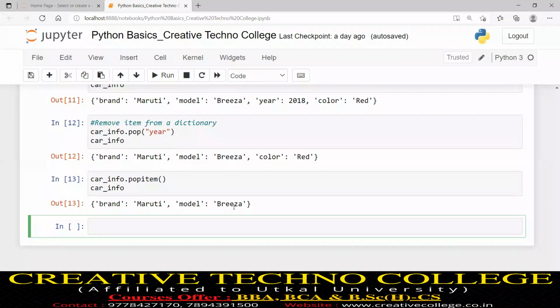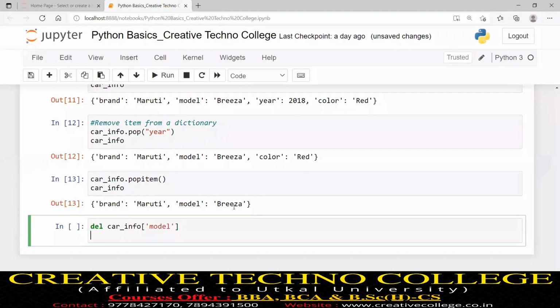Then there is another way, using the del keyword. Using the del keyword also we can remove a pair. So I can write del, then your dictionary name, car_info, and suppose I want to remove model colon Brezza, so I will write the model key.